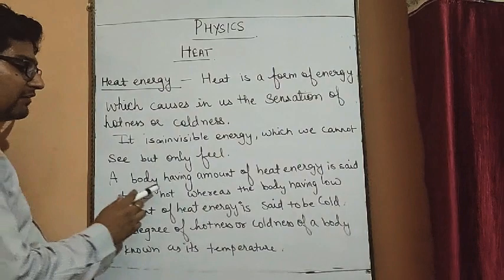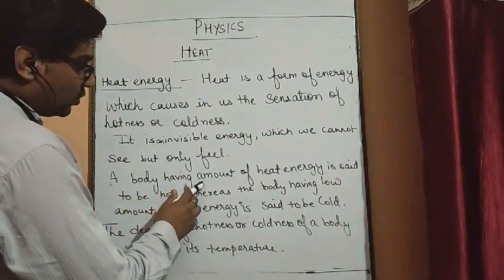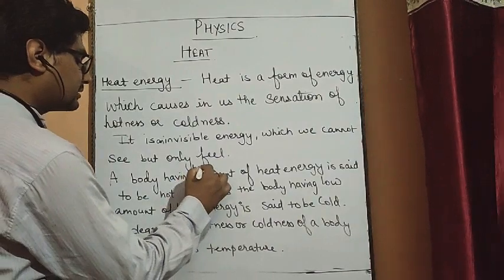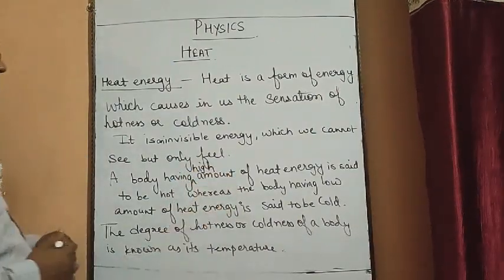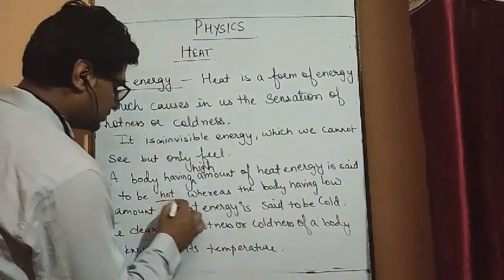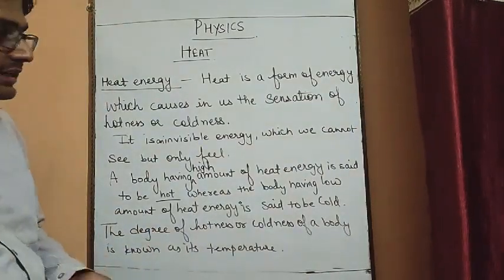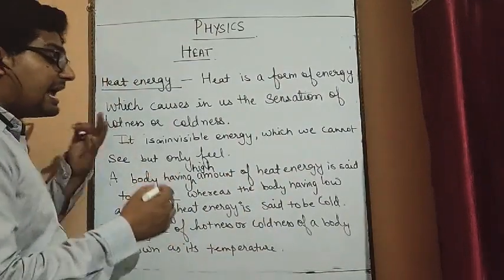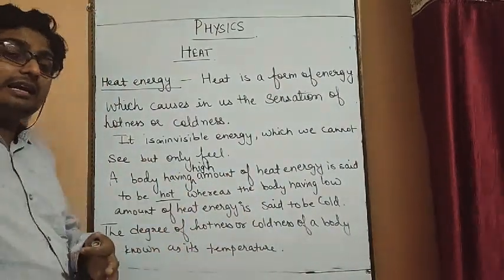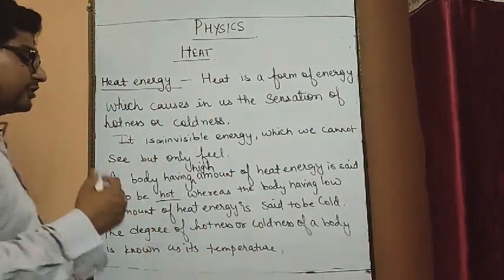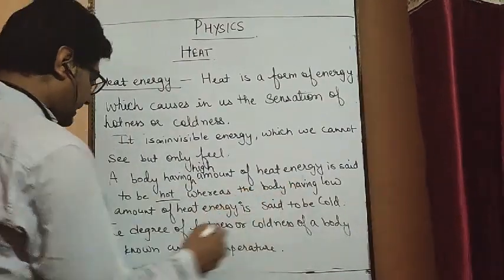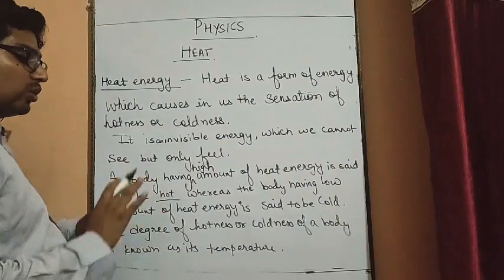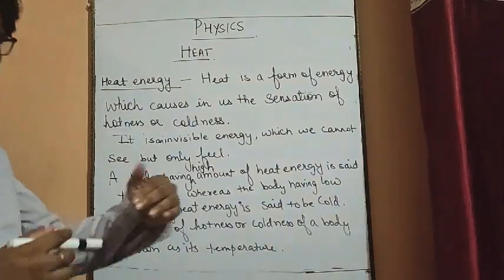A body having a high amount of heat energy is said to be hot. So what is a hot object? A hot object simply means a body having a high amount of heat energy. If more heat energy is there, the body will be hot, whereas a body having a low amount of heat energy is said to be cold. So a cold body has a lesser amount of energy.